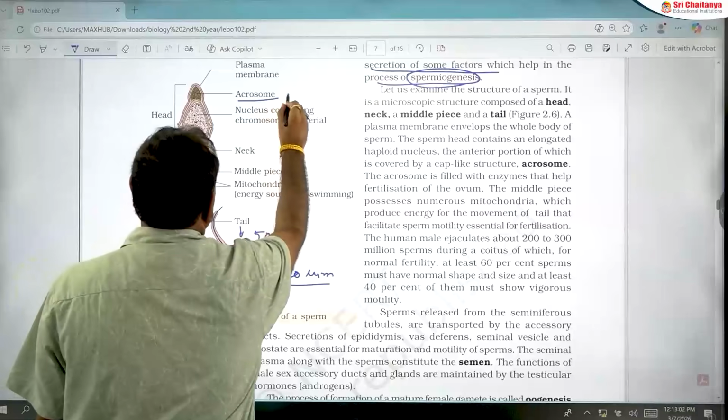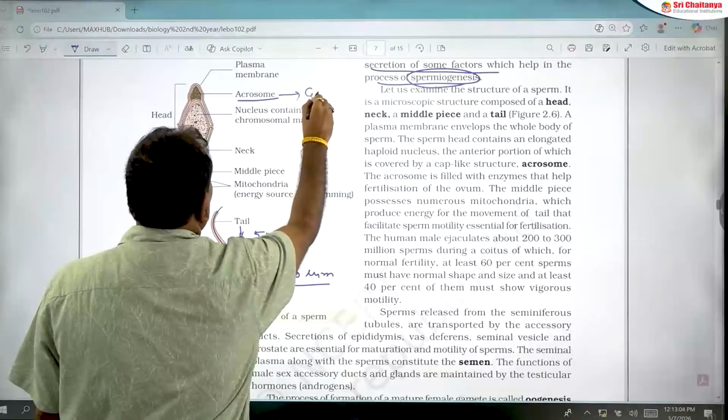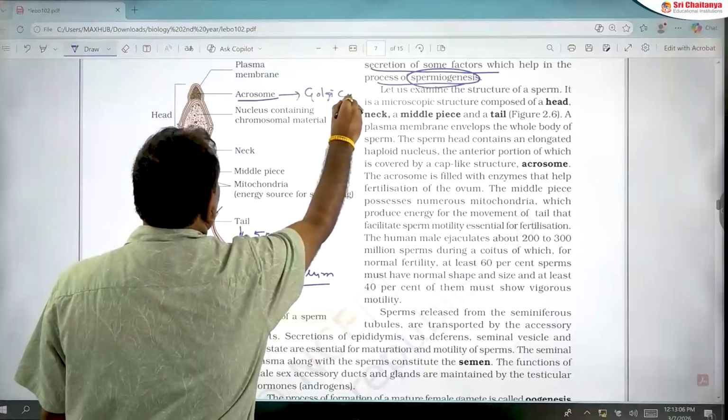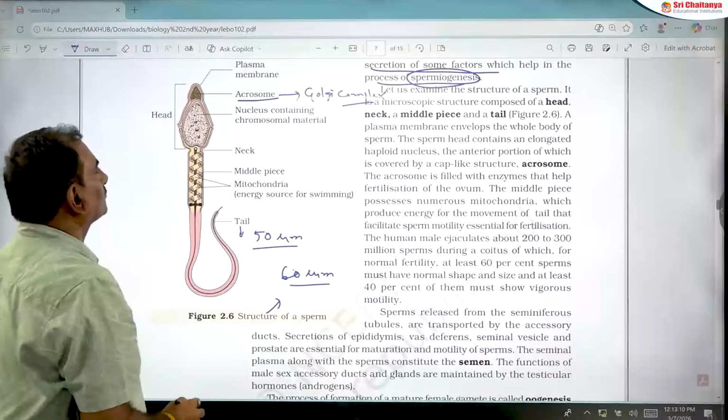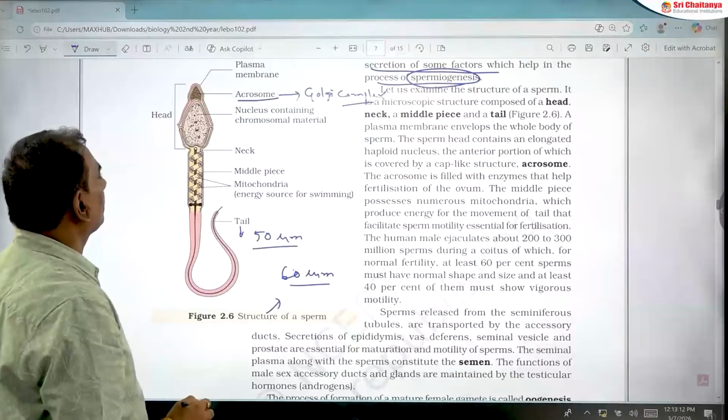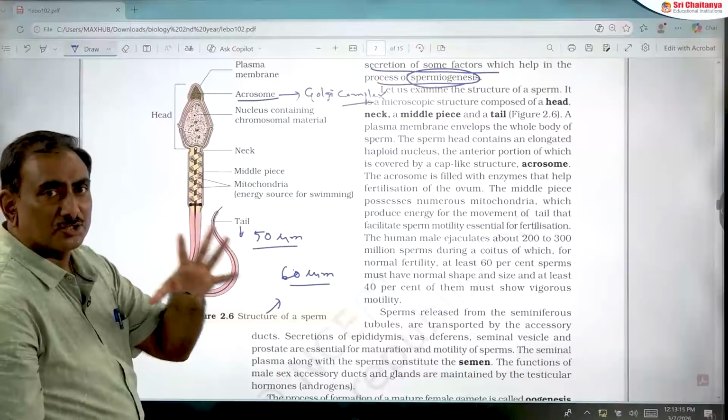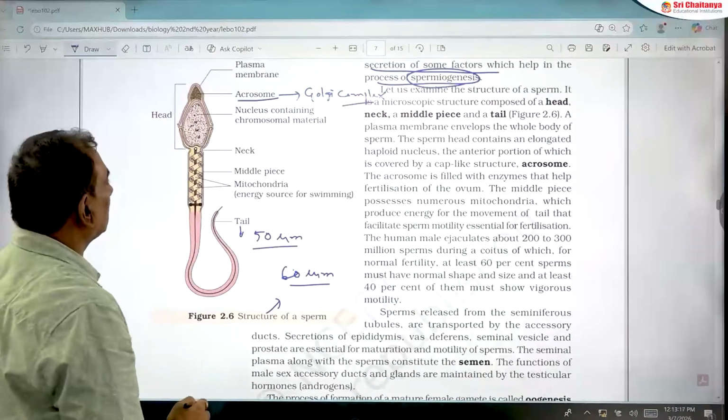The acrosome is a cap-like structure formed by modification of the Golgi complex, which produces sperm lysins. The acrosome helps in penetration of the sperm into the ovum during fertilization.